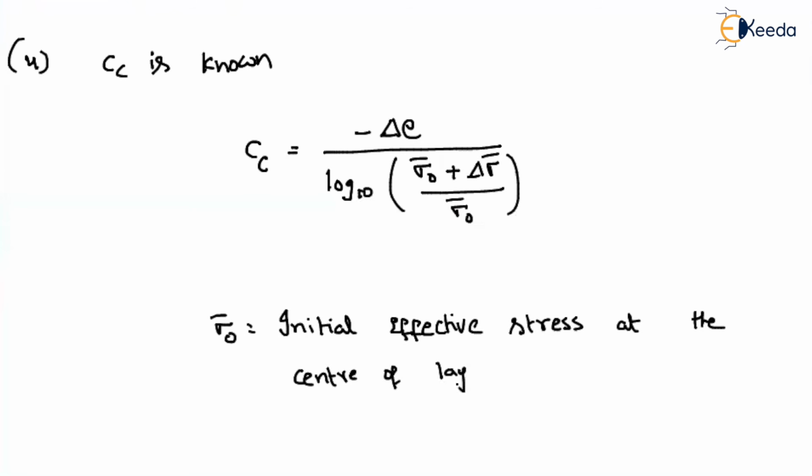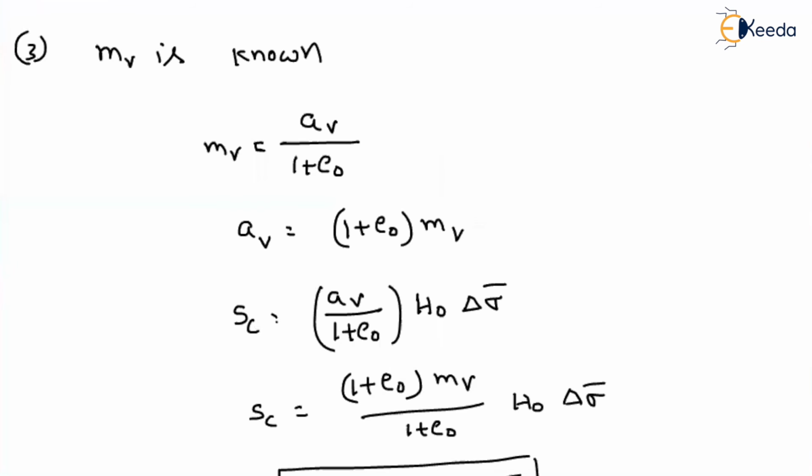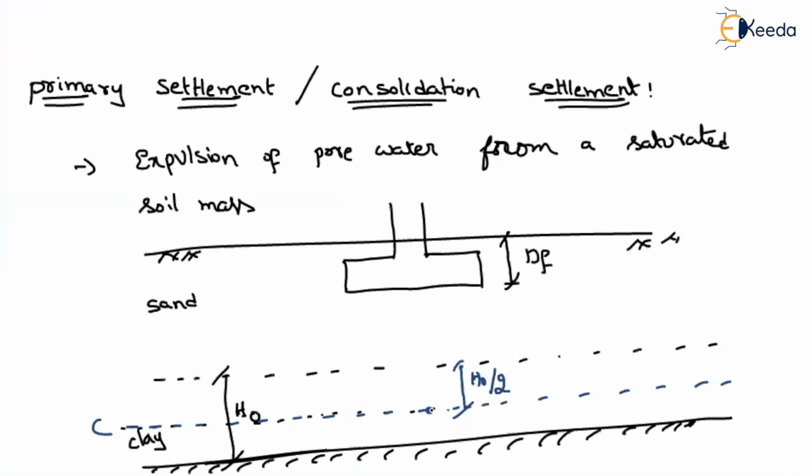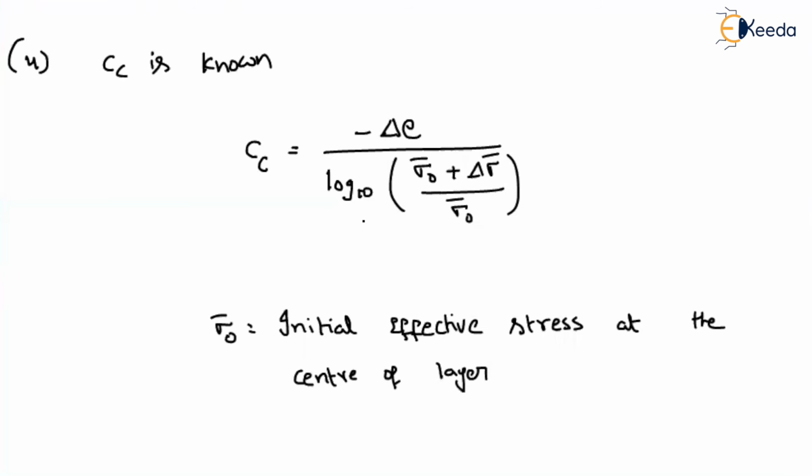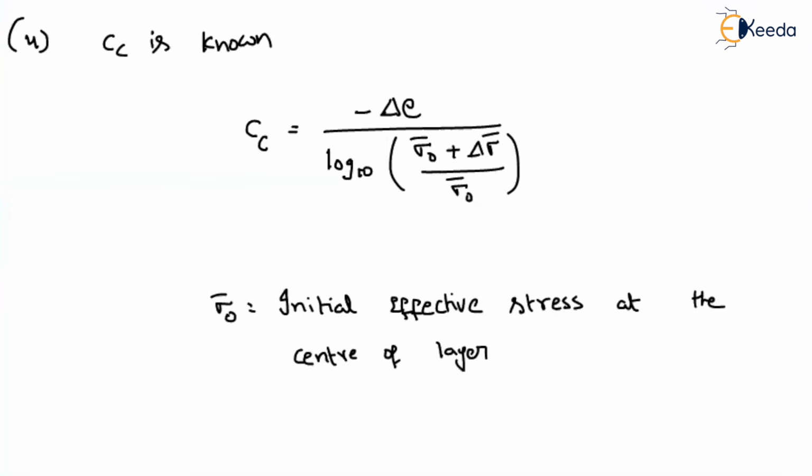That means if you are considering the total thickness as H naught, then if you are finding the total settlement in the layer H naught, for the settlement analysis you have to consider the stress at the center of the layer. Okay. Now, suppose I rearrange these equations. From this I can say delta e is nothing but Cc into log 10 of sigma naught plus change in effective stress to the sigma naught.